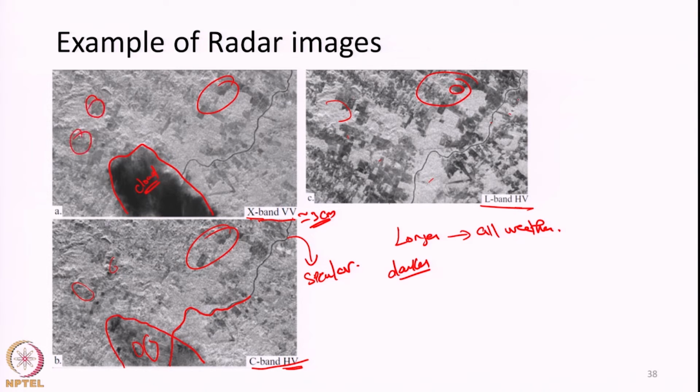What are these? In the L band image, these bright patches represent forest, whereas these dark patches represent cleared forest, that is, deforested land. So, this is a bare soil surface here. So, these are deforested lands.